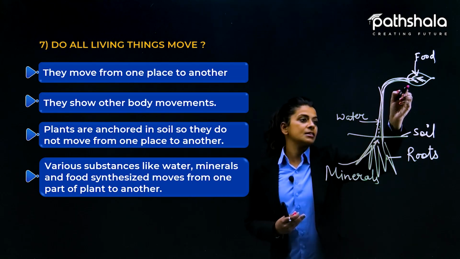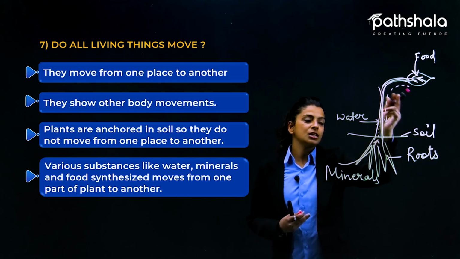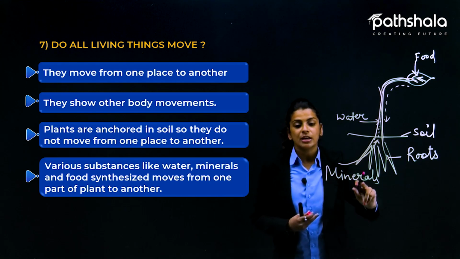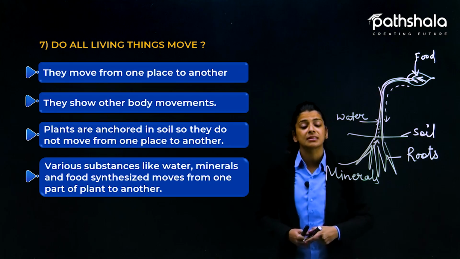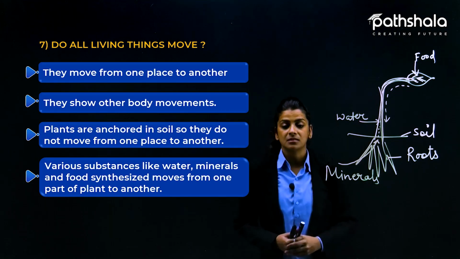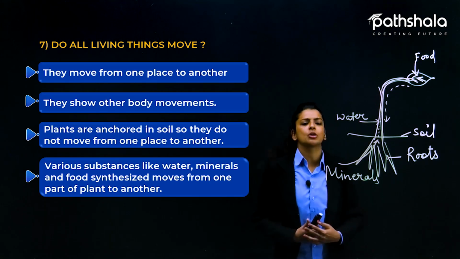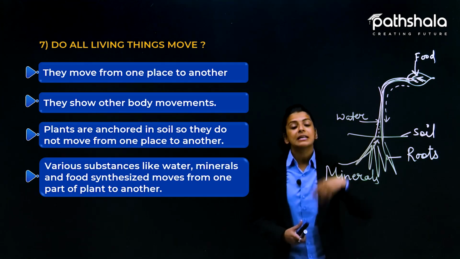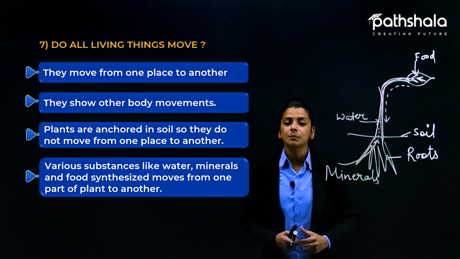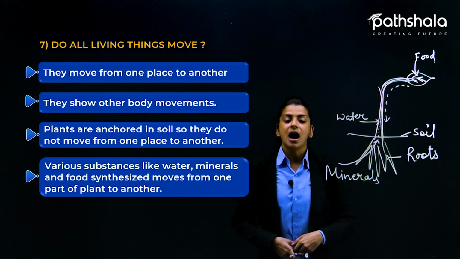See, from here the food also comes down to the other parts. That is how the movement of water, minerals and food substances takes place inside the plants. But the whole plant cannot move. Only the water, food and minerals present in the plants move from one place to another place.